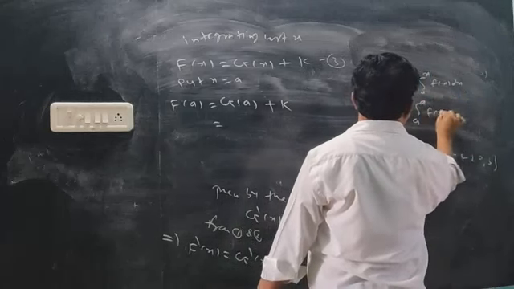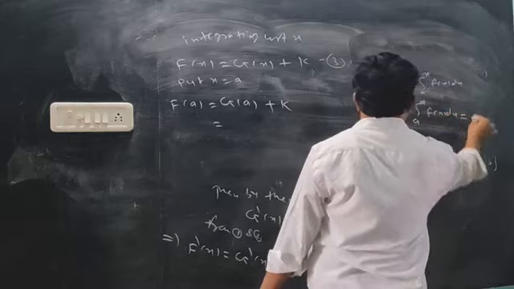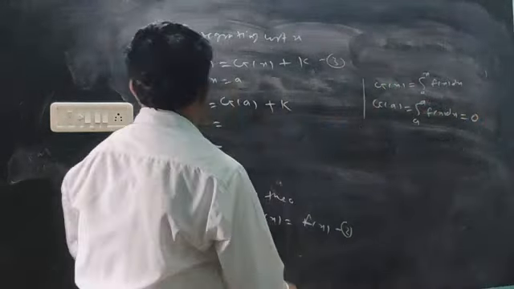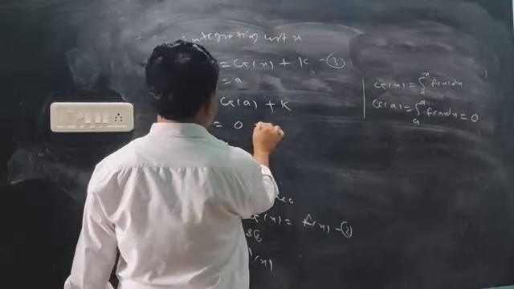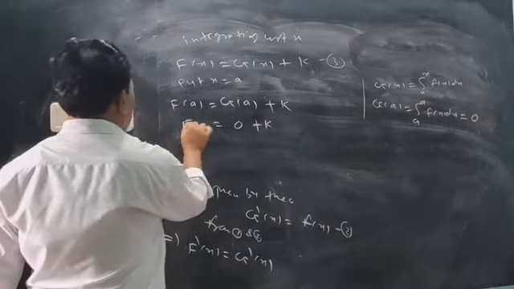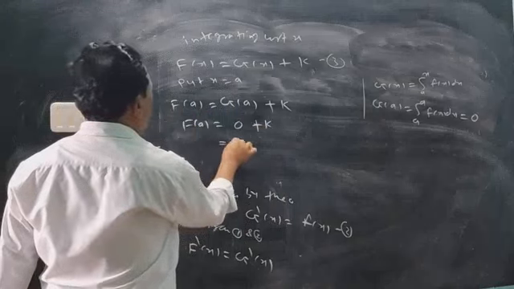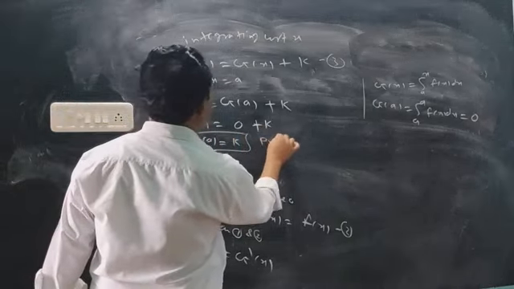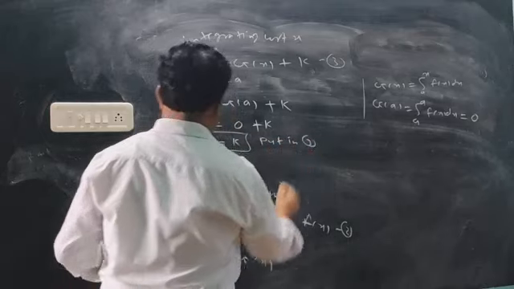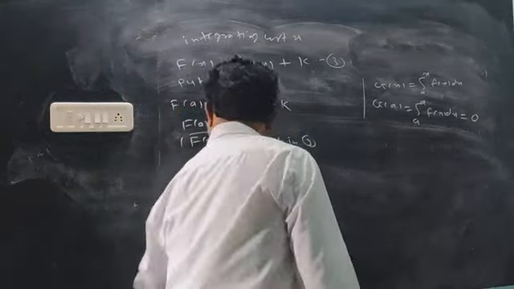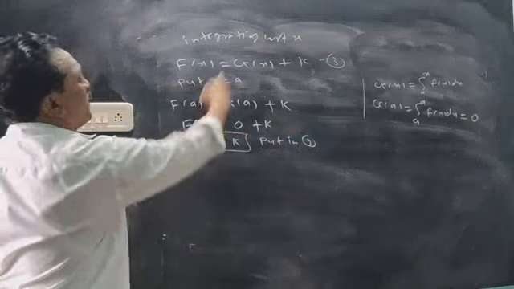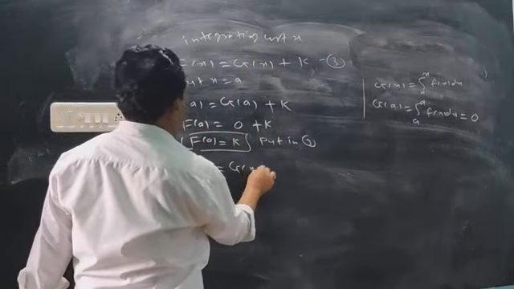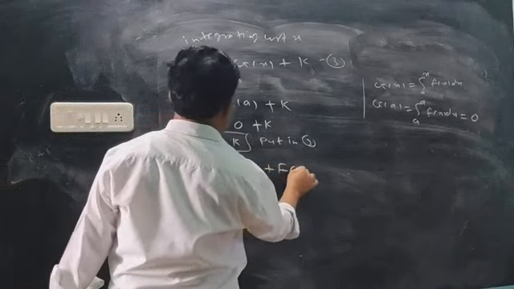Upper limit and lower limit are the same, so the answer is 0. So g of a will be 0, so k will be F of a. Now put this in 3. So this becomes F of x equals g of x plus k, and k means F of a.